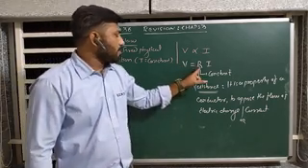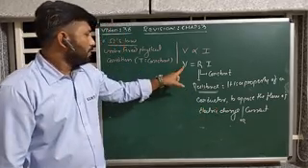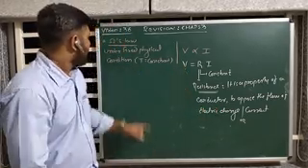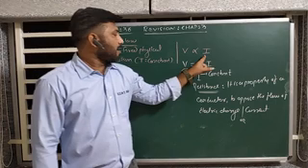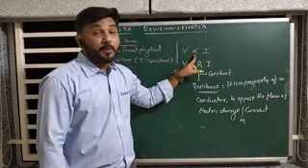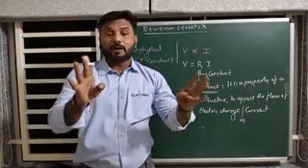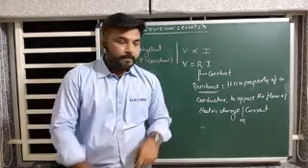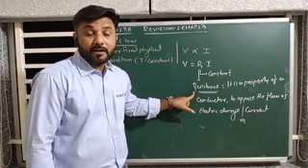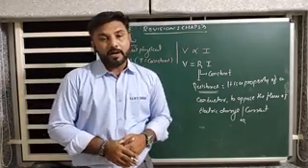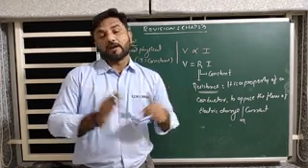Ohm's law means V is equal to IR, or RI, same thing. So again, under fixed physical condition at constant temperature, electric current passing through the conductor is directly proportional to the electric potential across the ends of a conductor. Put constant R. It is nothing but the resistance of a conductor. And what is resistance? It is a property of a conductor to oppose the flow of electric charge.